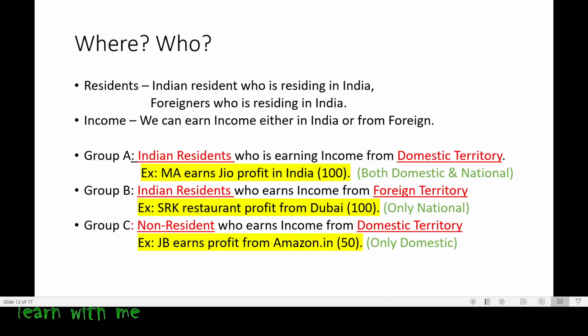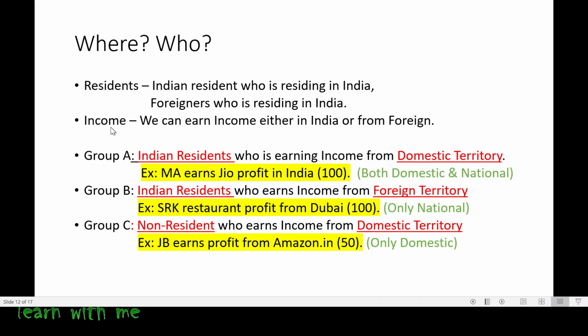I produce toys and sell them to people. But where was I situated, and what is my status here? Of course, here I am a non-resident because I was staying in Australia and just came to India to do the business. So here my status will be a non-resident.